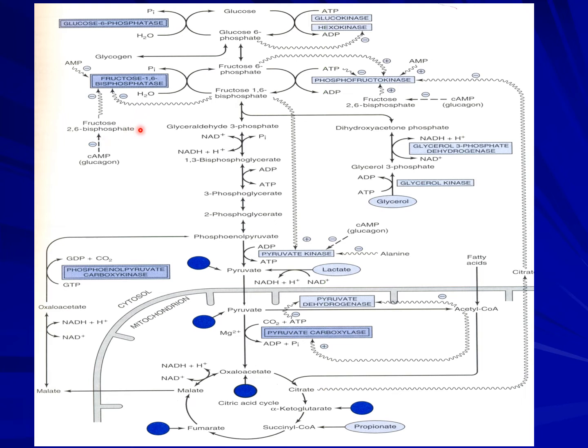So the basic concept is that you have to remember that the ultimate regulatory mechanism for any metabolic process is the energy need of the body.